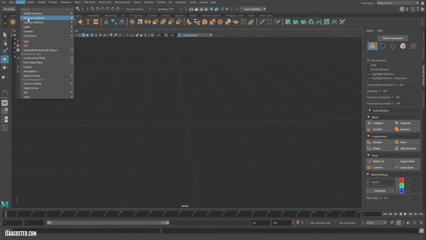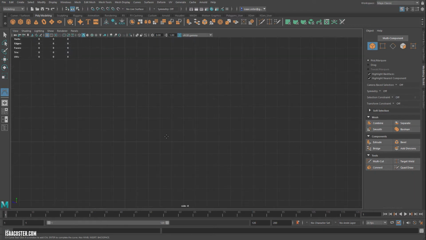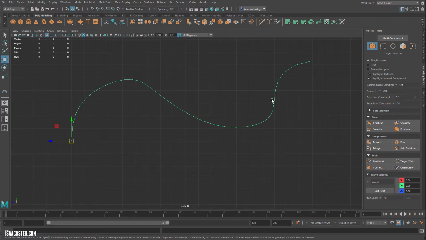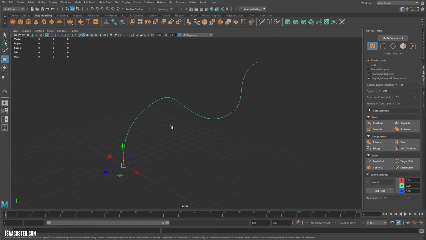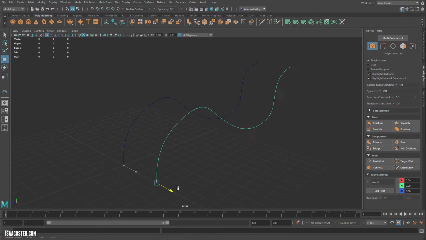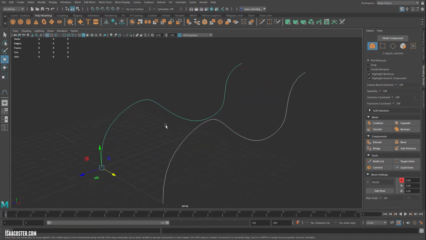I'm going to go ahead and hop back over to my curve tool, back over to CV, and then we're going to just do another right camera view here. So I'm just going to create a spline curve. And here we can see it in space. I'm going to go ahead and duplicate it, Control D. So now I have 2.